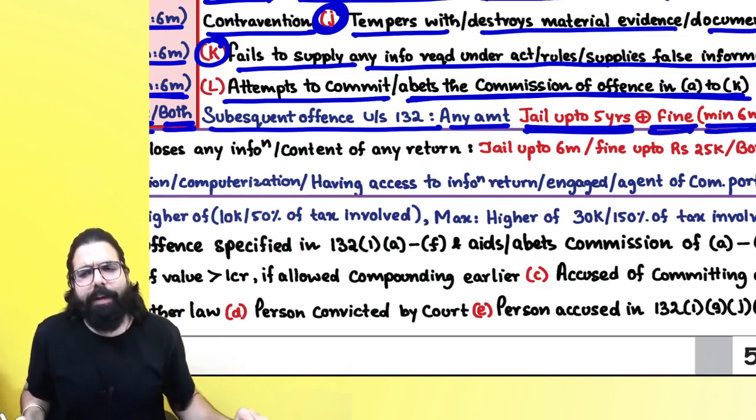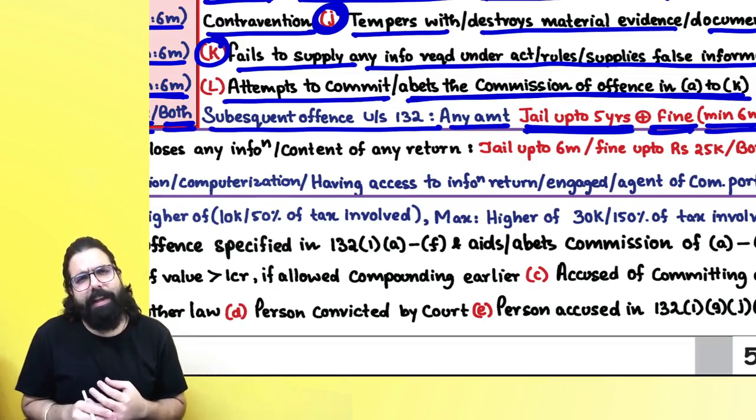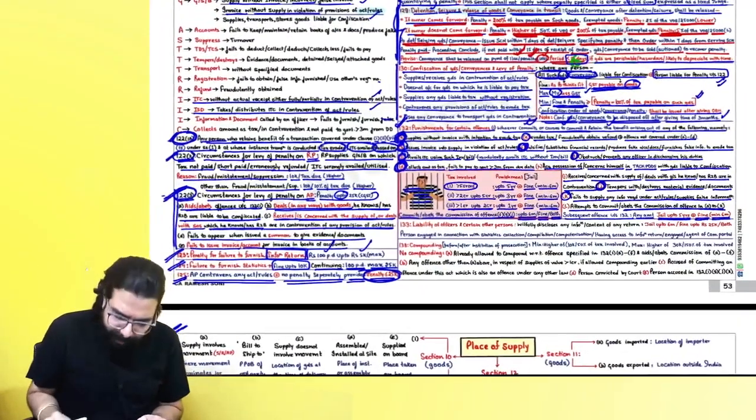Sir, this minimum jail which is there is 6 months over here, but if the magistrate who is going ahead and deciding has some reasons to be recorded, then sir, it can be lesser than 6 months also. Done, sir, point is clear.